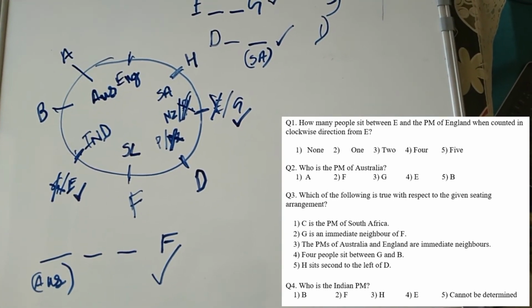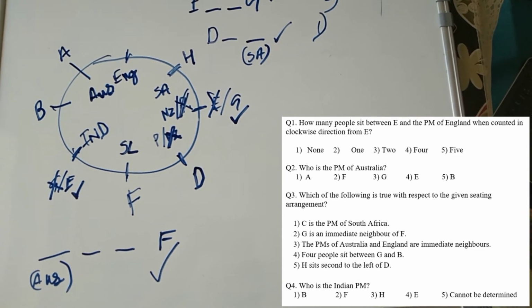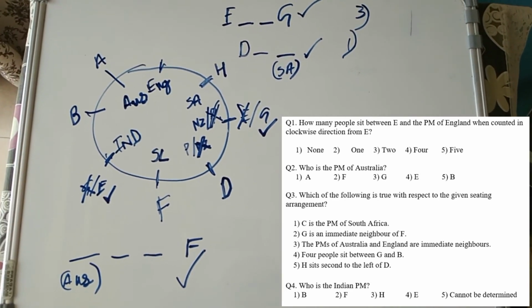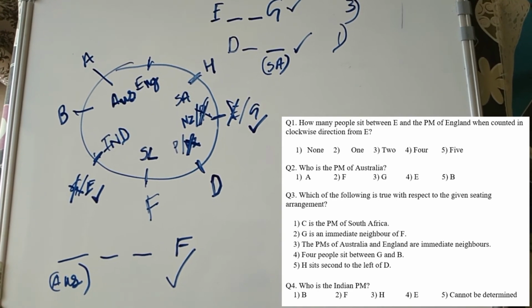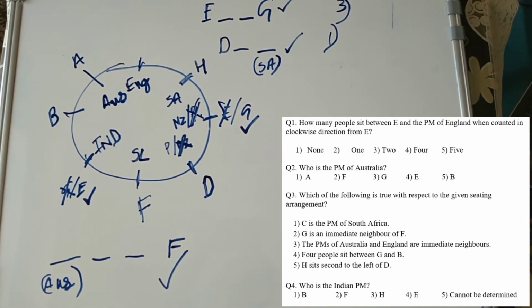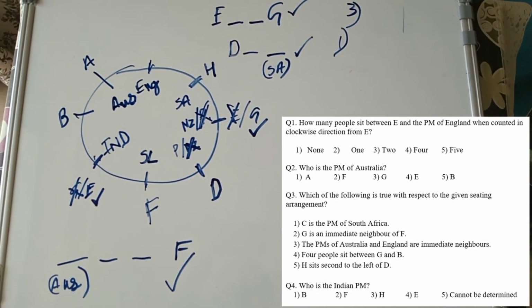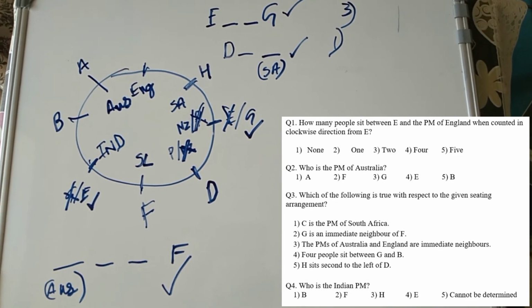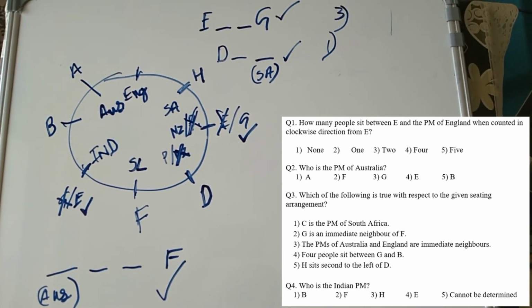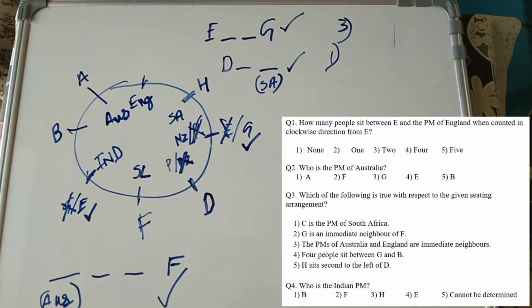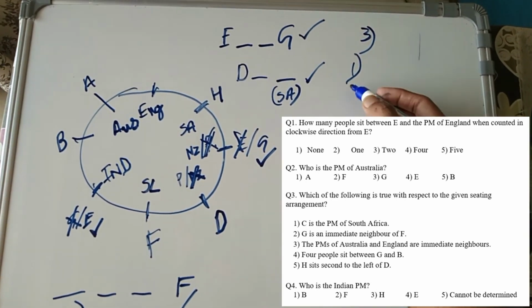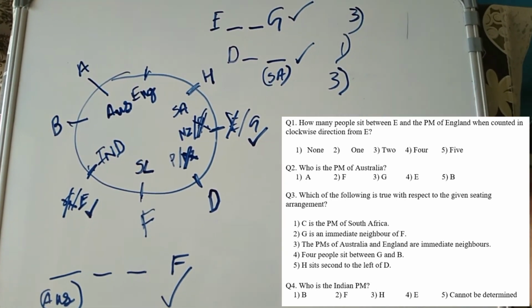Which of the following is true with respect to the given sitting arrangement? Okay, C is the PM of South Africa. No. H is the PM of South Africa. G is an immediate neighbor of F. No. The PMs of Australia and England are immediate neighbors. So this is true. Hence, the third option would be correct.